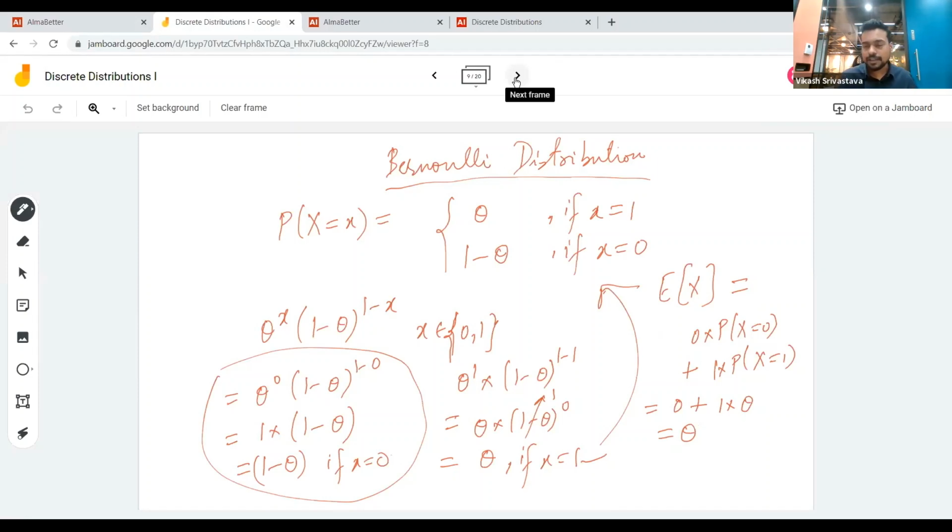And this is really important. So of course, when you're doing a coin toss and you define your random variable as the number of successes, that can be 0 or 1. So what is the expected value of that random variable? That is theta, and in the case of a coin toss, that is going to be 0.5. Okay, so that is how we define the expectation of a Bernoulli random variable.